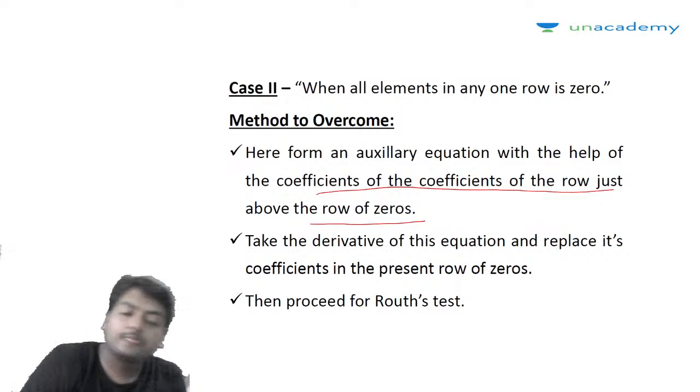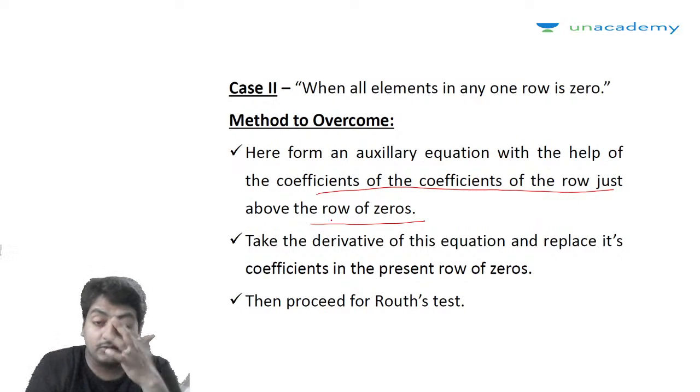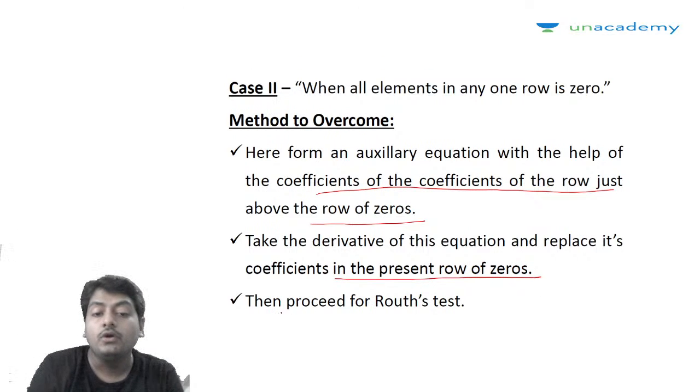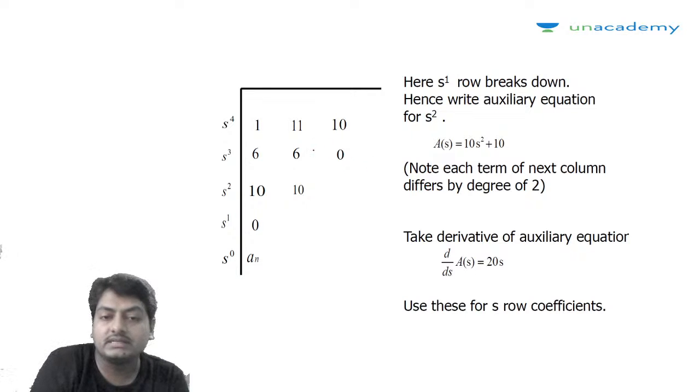Okay, so here we have to form an auxiliary equation with the help of the coefficients of the row just above the row of 0. Take the derivative of this equation and replace its coefficients in the present row of 0, and then proceed for the Routh test. That we have to do. See here how it is done.